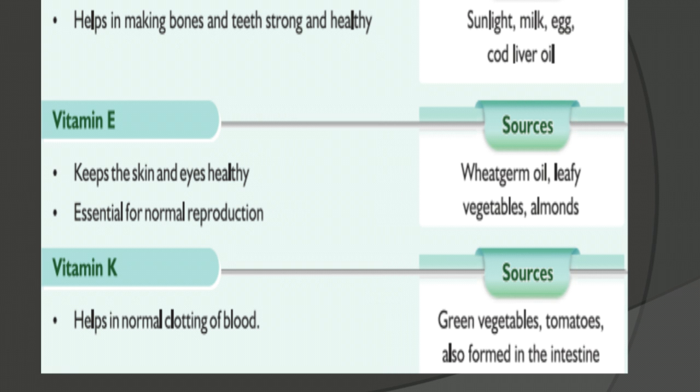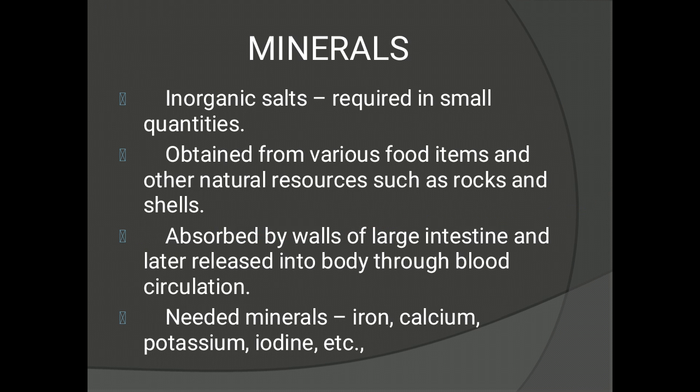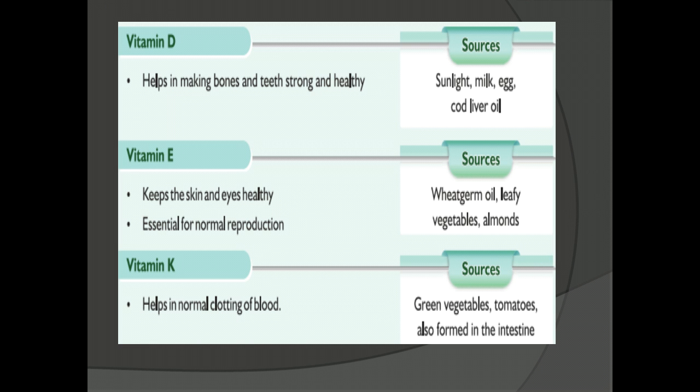So children, we have now seen about vitamins. They don't produce energy, but they are necessary for keeping our body healthy and functioning properly.